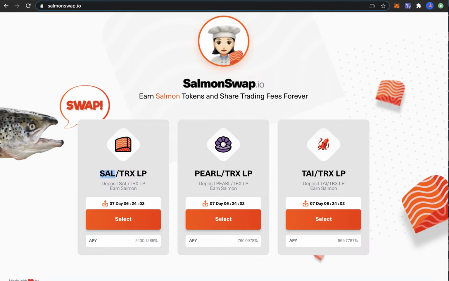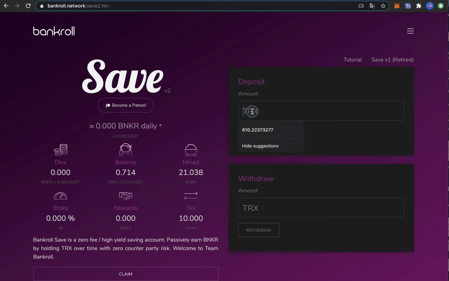The next one is Bankroll Network. You can simply deposit TRX here and get BNKR tokens as a reward, but the APY here was like 20% annually, so it's a little bit too risky for me, so it's another out. I did farm a little bit of BNKR here, but the APY was just too low for me.